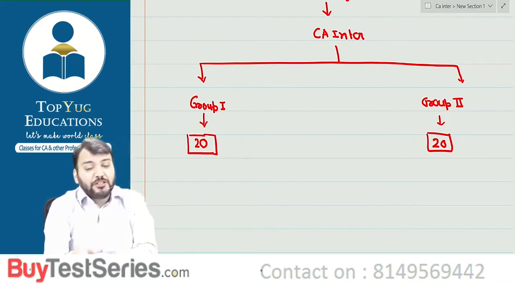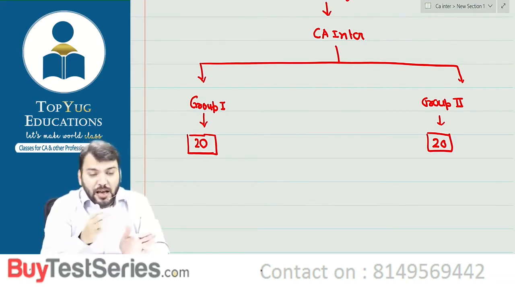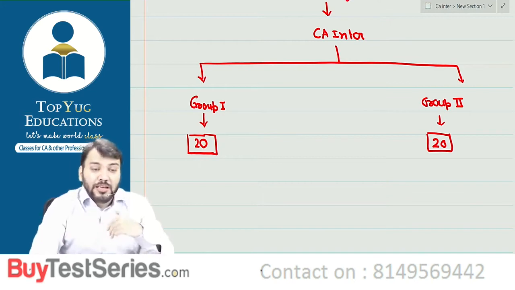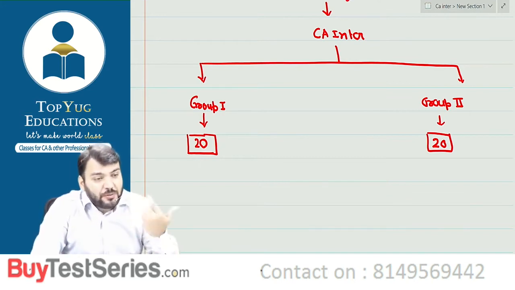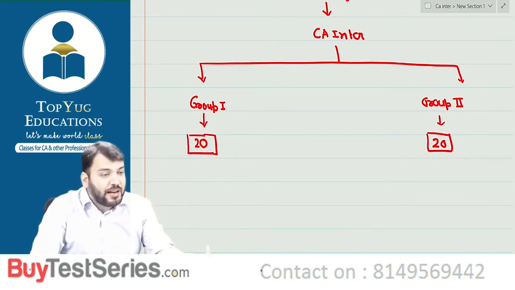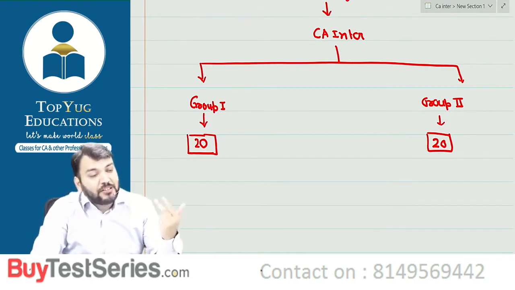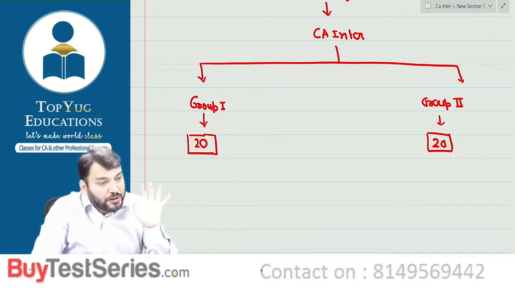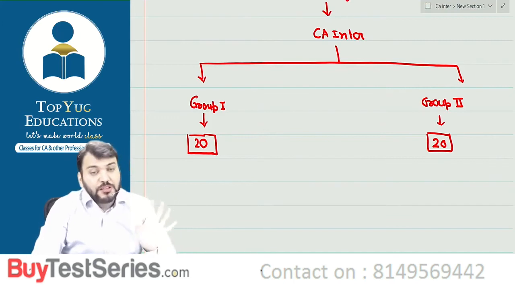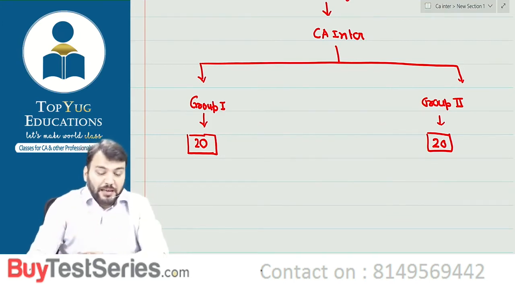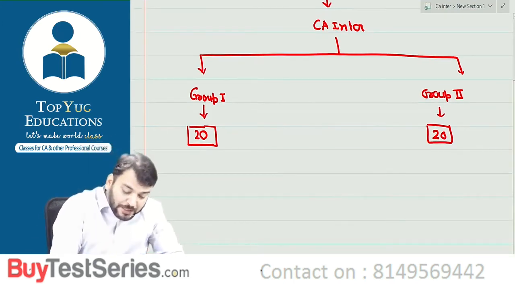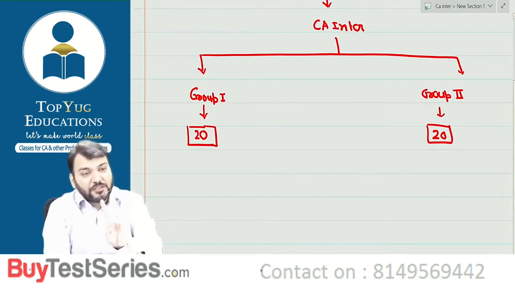Means after becoming chartered accountant, after passing group 1 or group 2, can I say immediate application of this accounting standard will start in your life. Immediate application of accounting standard will apply in your life. Correct. Understood. So with that also it becomes very important. Correct. So from examination point of view, 40 marks coverage.